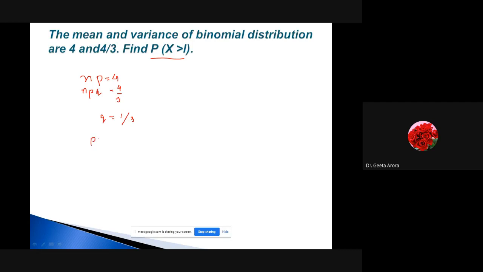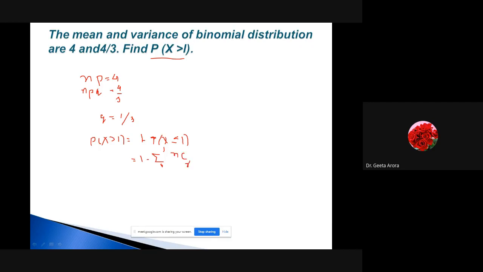Now how do we find the probability of x greater than 1? If it is greater than 1, we do not know from where to where we have to go. So I can go for 1 minus the probability of x less than or equal to 1. We have to take the complement. So it is 1 minus the probability of x less than or equal to 1. It means we have to go from 0 to 1,